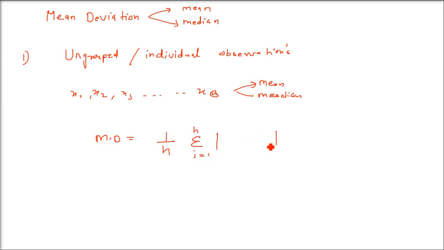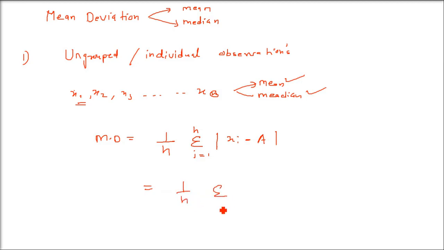then sigma, summation i equals 1 till n, because these are n data. First you have to take a modulus, that is, the positive sign always, of every observation xi, where i varies from 1 to n, and then you have to subtract the A. This capital A can be mean, can be median. I hope you got the idea. So we'll use both of them in our example. Let us write it in a short way.